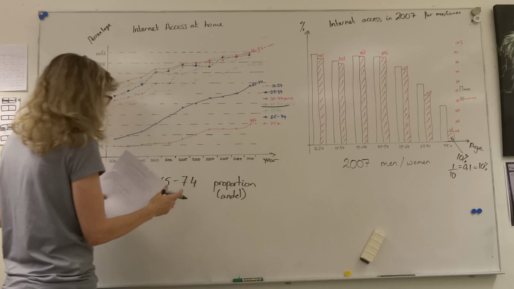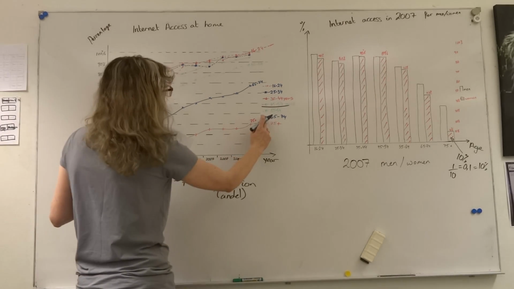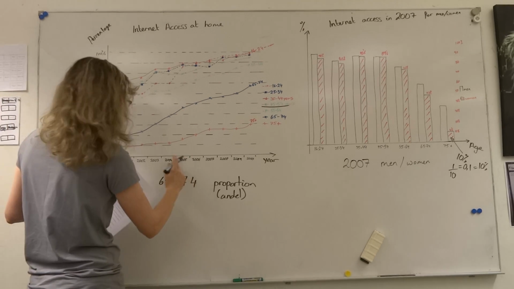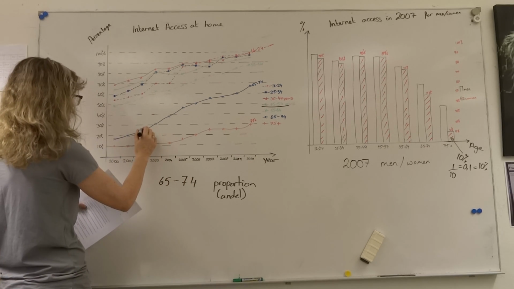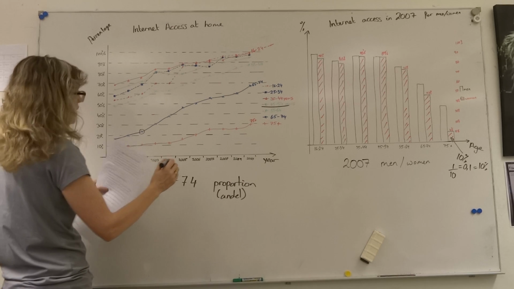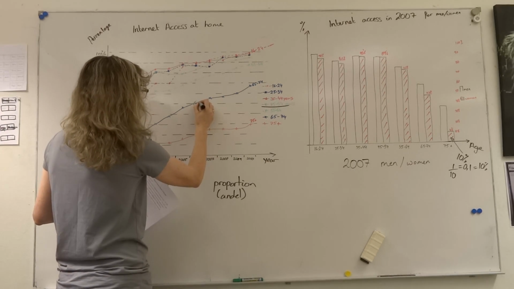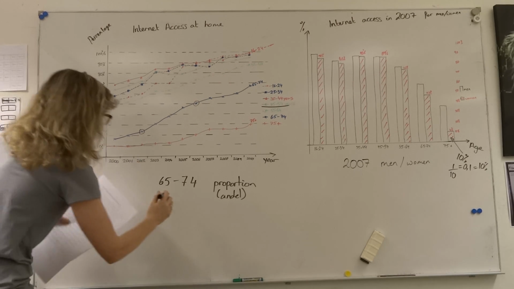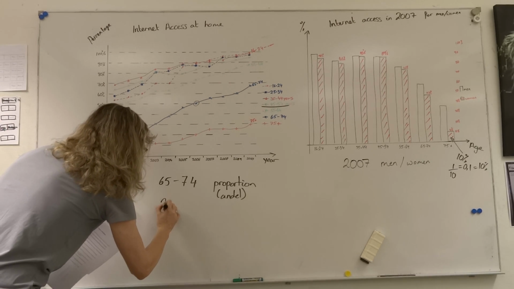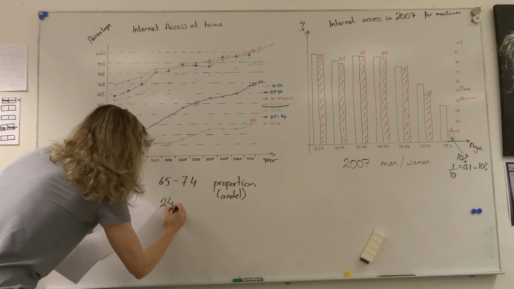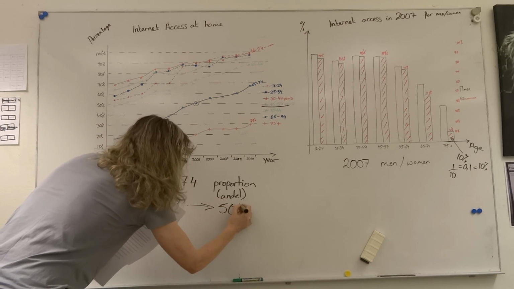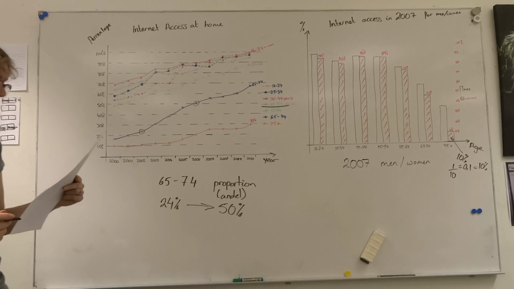Okay, so we're looking at 65 to 74, which is this blue crossed line, from 2002, which is here, to 2006, which is here. So what we're going from in terms of percentage is we're going from about 24% to about 50%, if we read off the graphs.